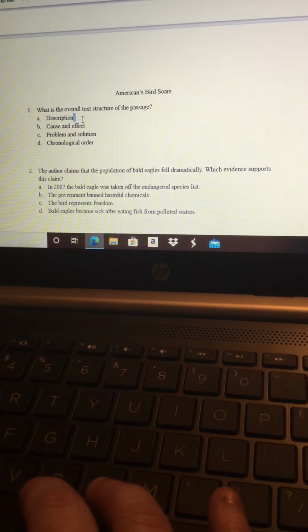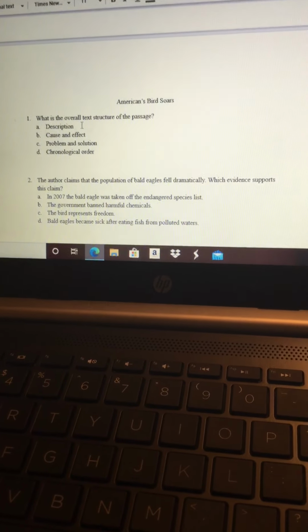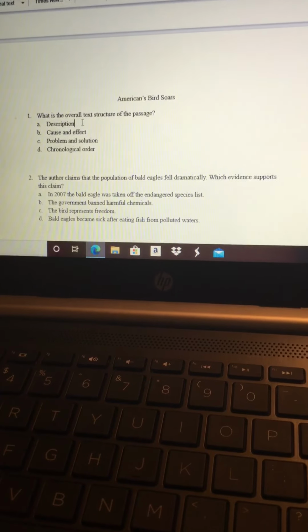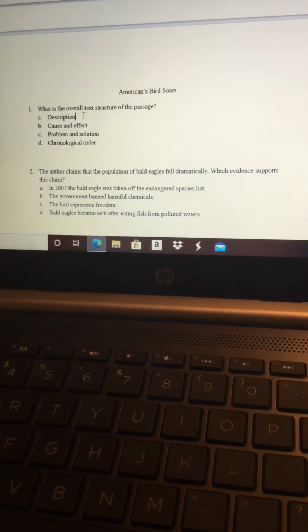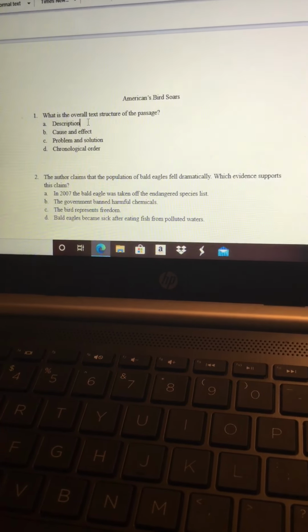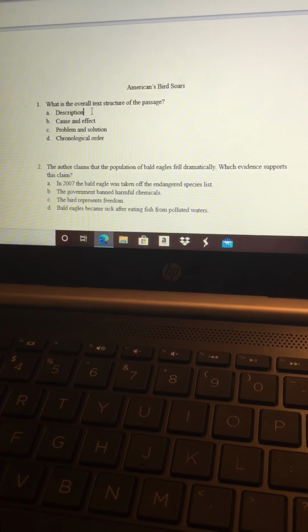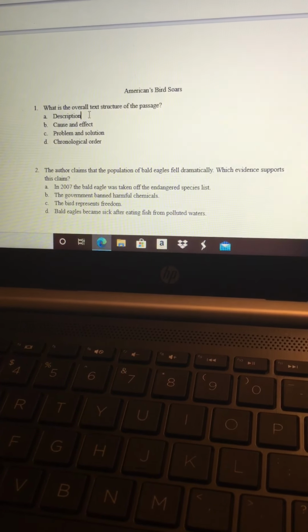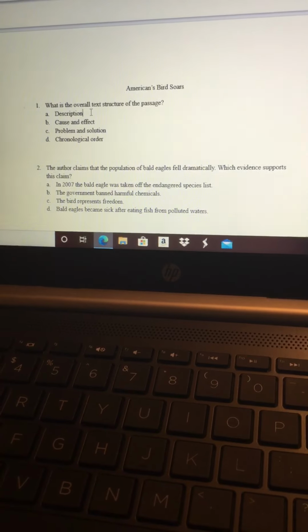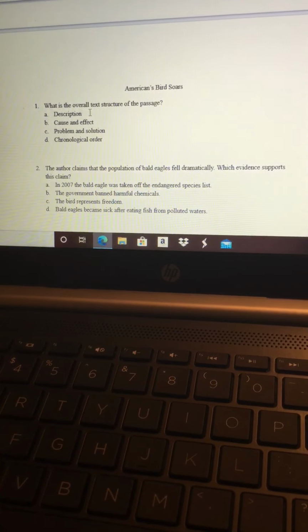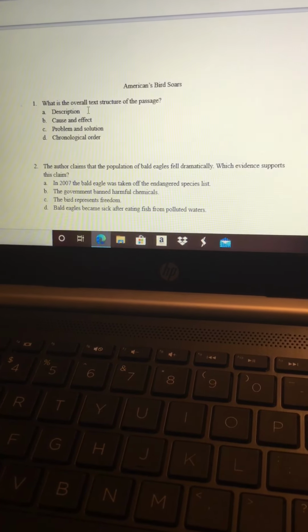So if you look at question 1 and ask, what is the overall text structure? Going through these text structures, remember your clue or keywords. Description means it tells you everything you want to know about a bald eagle. It tells you where they live, what they eat, what their problem was with becoming extinct. Could tell you how many eggs they lay at one time, how long does it take for that egg to hatch, do they live in groups, do they live by themselves.